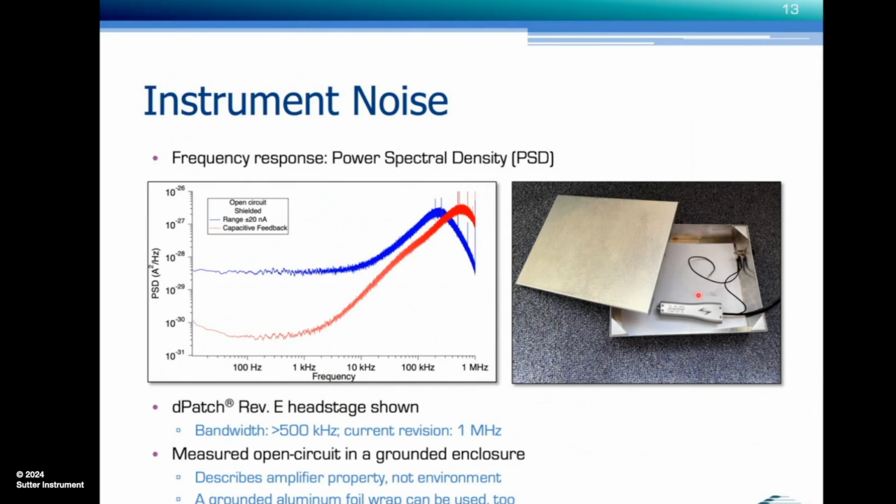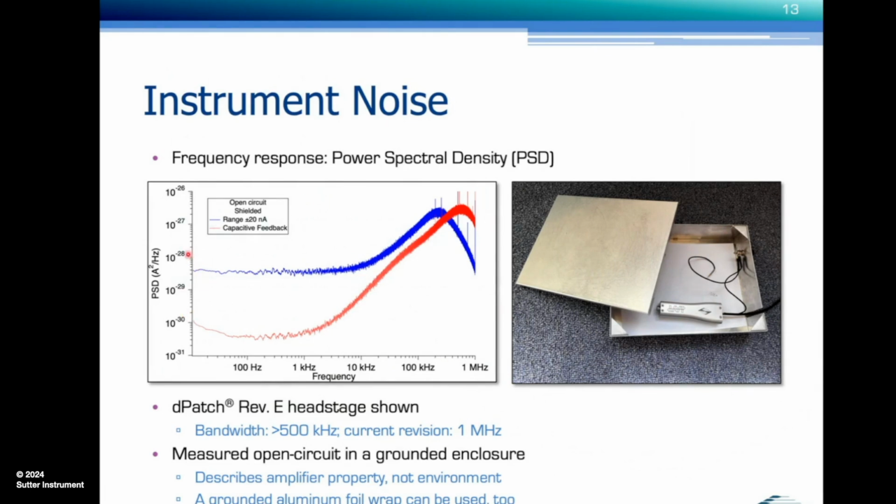Why do we do that? Are we trying to cheat to get the best possible noise? No, the simple reason is we want to describe an amplifier property, not the environment. And if we measured it in anything other than a shielded enclosure and open circuit, we would not measure the amplifier performance, but something that we pick up from the outside. And if you don't have a nice box like this, aluminum foil wrapped around the head stage and grounded does a similarly good job.